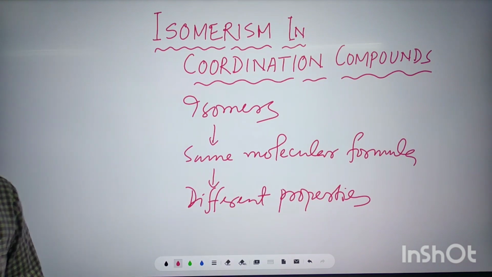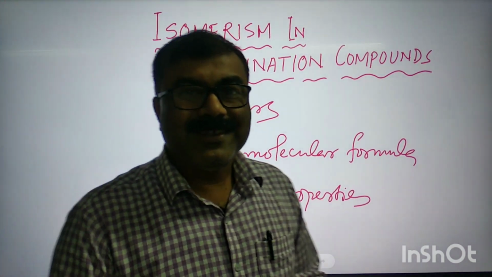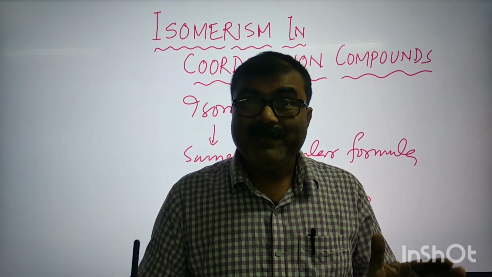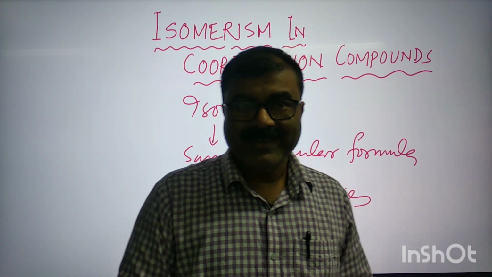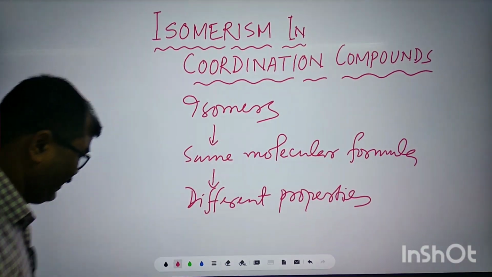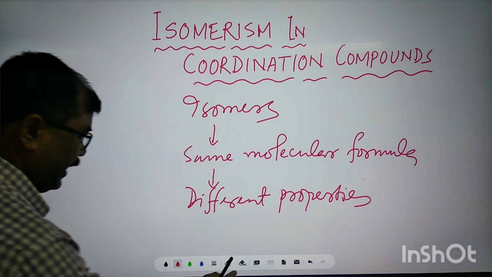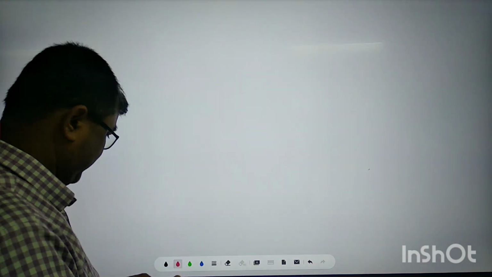properties. Now my dear students, why do they have different properties? Let us try to understand that. If the different properties of the compound is due to different structures, then they are called structural isomers and the phenomenon is called structural isomerism.